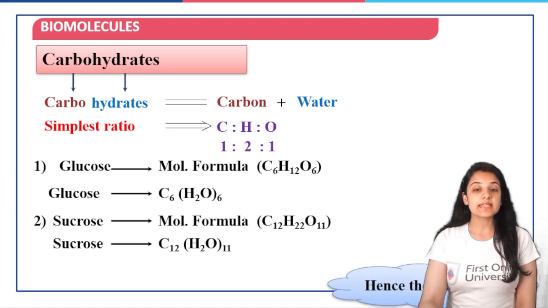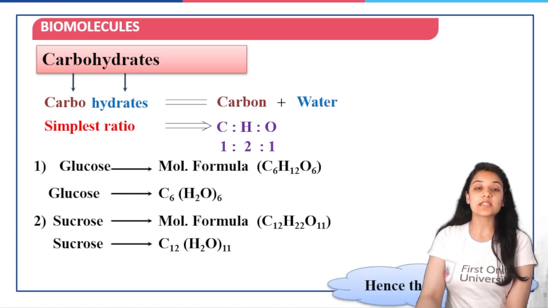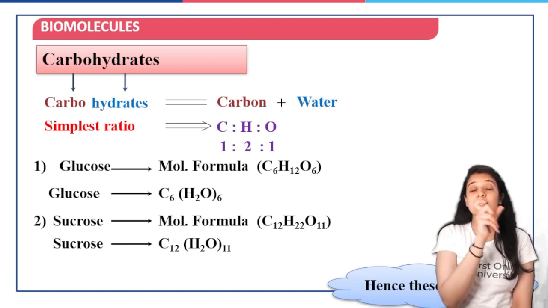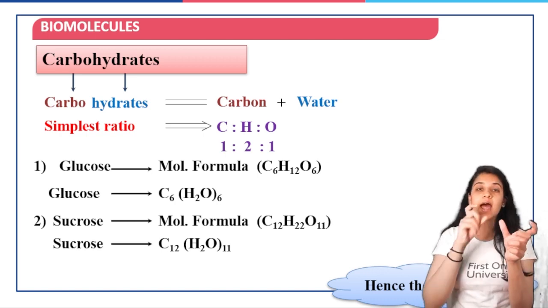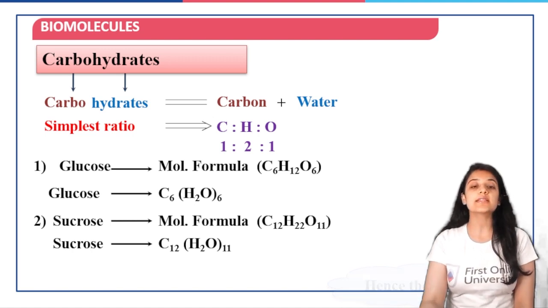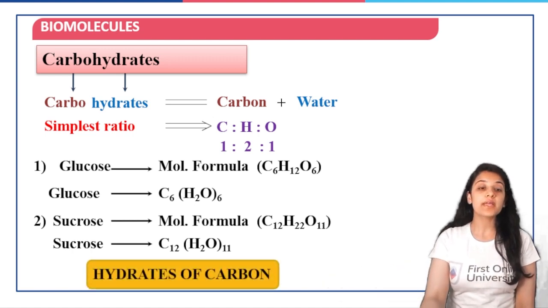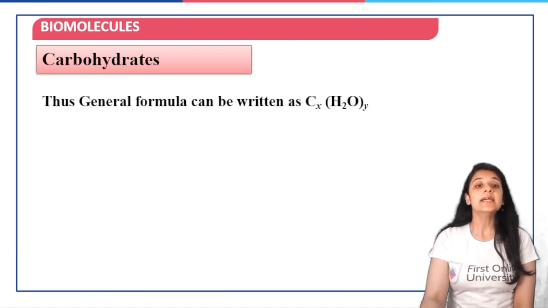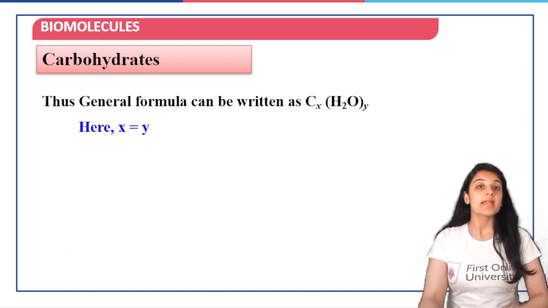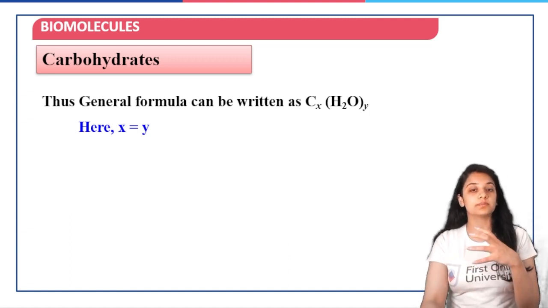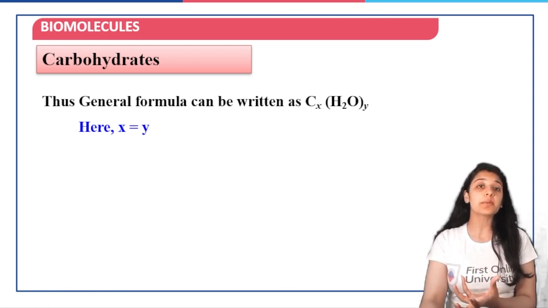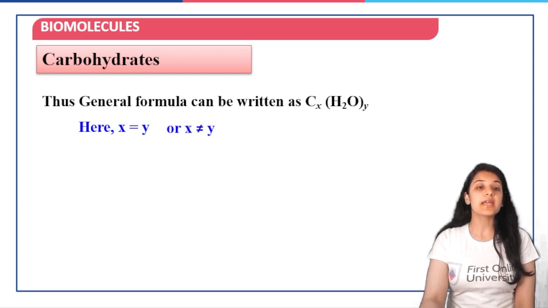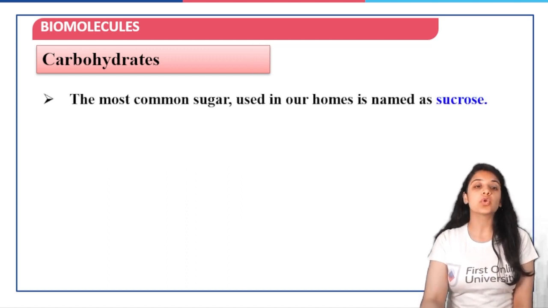So here we can see that since they are satisfying the simplest ratio and also since they are satisfying this carbohydrate idea, that is carbon and water, therefore these are called carbohydrates. Or we can also call them hydrates of carbon. Thus, the general formula can be written as Cx(H2O)y. Now, x and y need not be the same. Okay. Here, x is equal to y or x not equal to y.